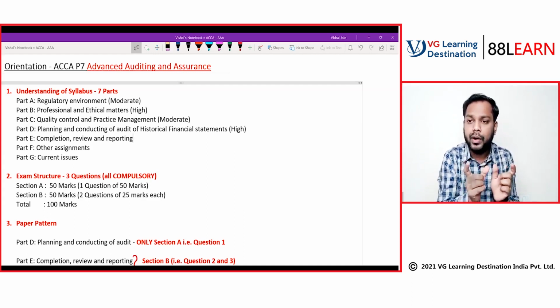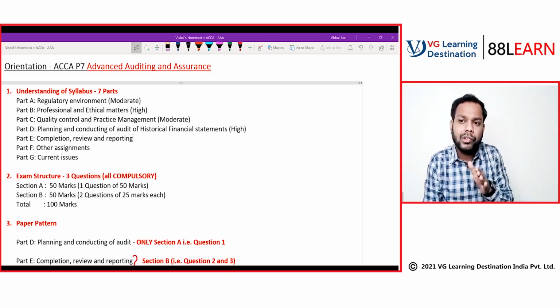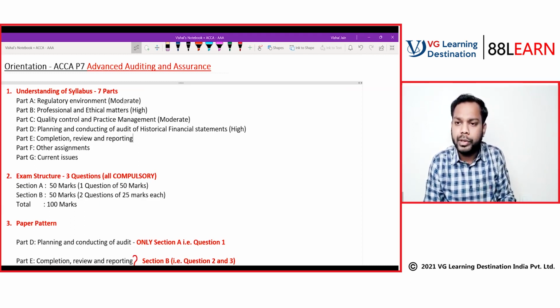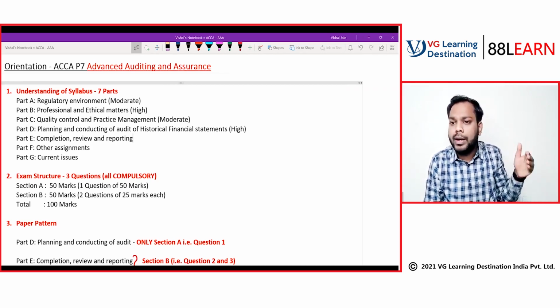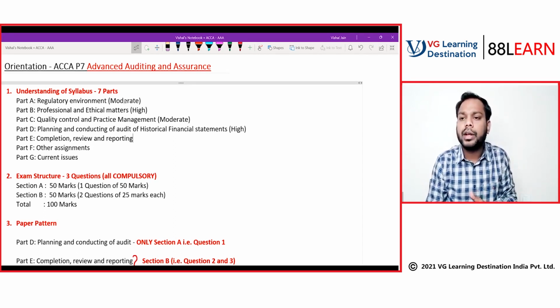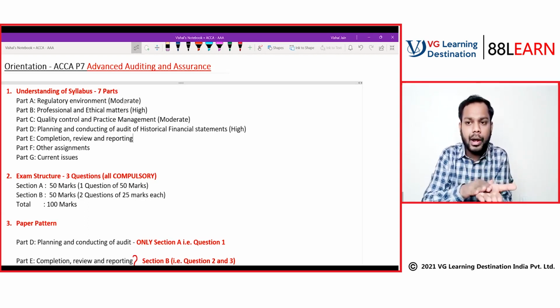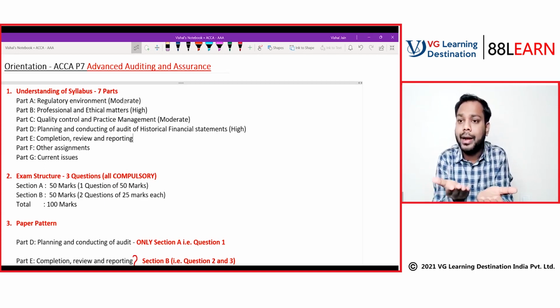Whenever we are doing an audit of historical financial statements, what is the meaning of historical financial statements? The financial statements of the latest, immediately ended year. Let's suppose the financial year which has just ended is 31st March 21. If I'm auditing the financial statements of 31st March 21 in India, that will be called historical financial statements. When we audit this, the guidance in part D will apply. First we have to plan the audit, and then according to the plan we have to execute the audit. That's called conducting of audit.